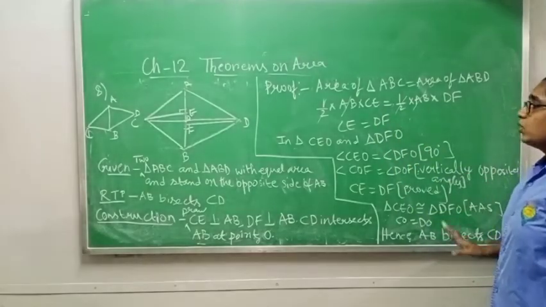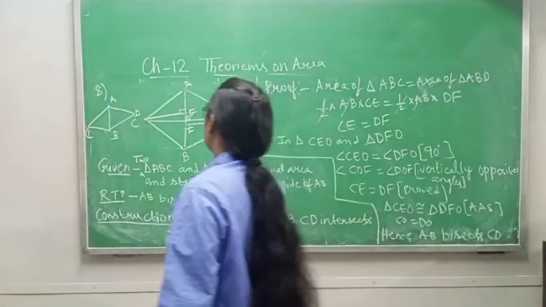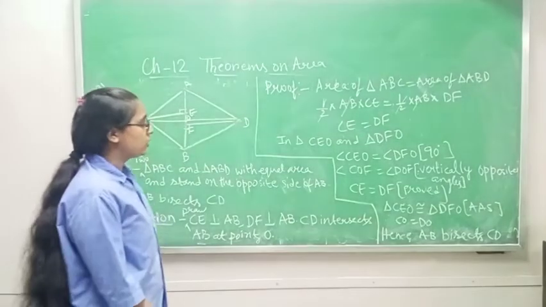After doing this, you have to take two triangles and prove that they are congruent to each other.